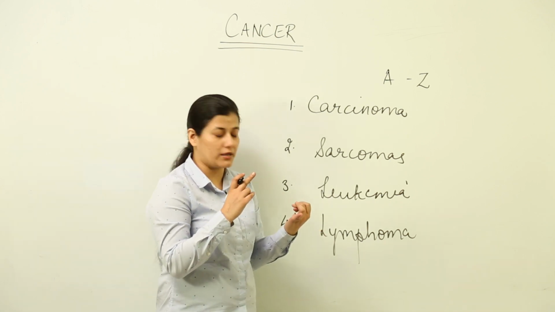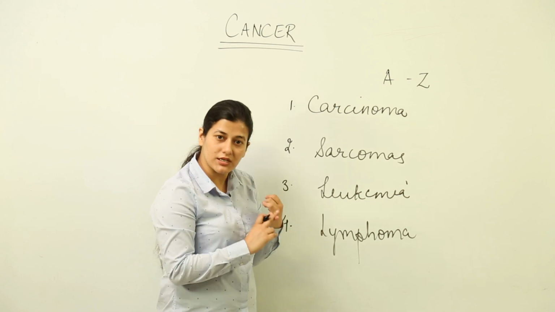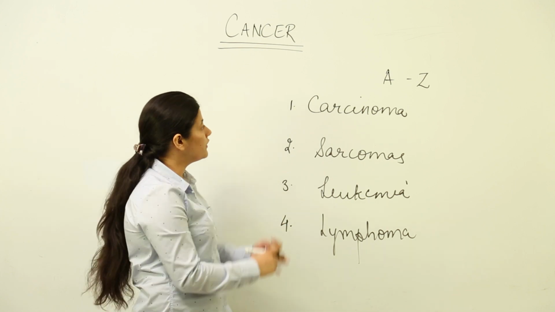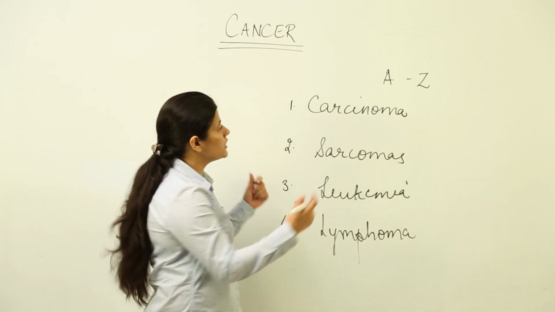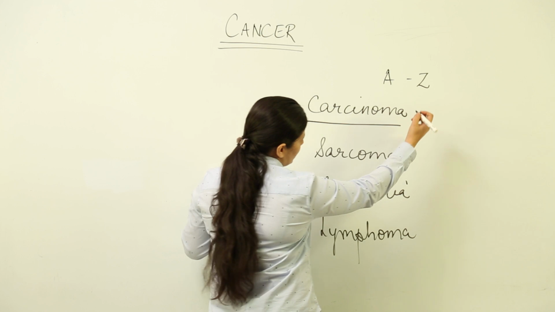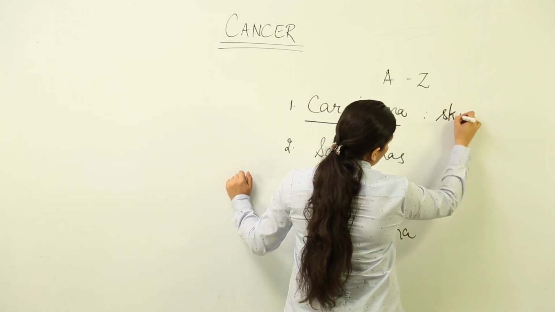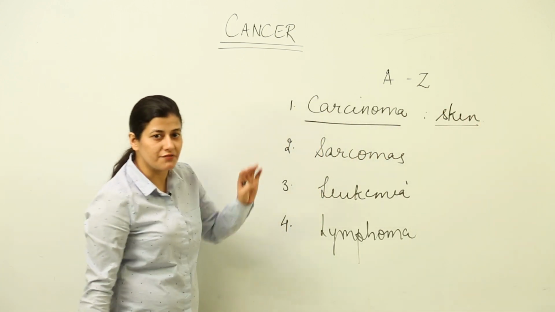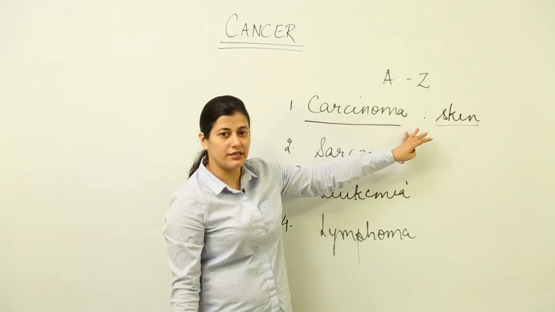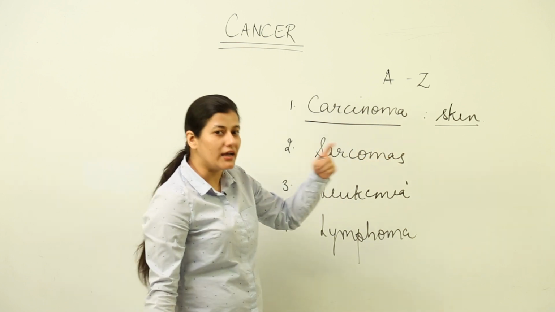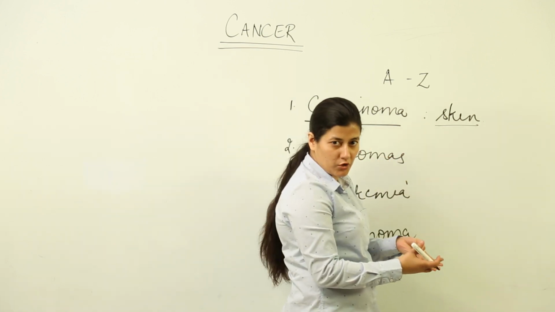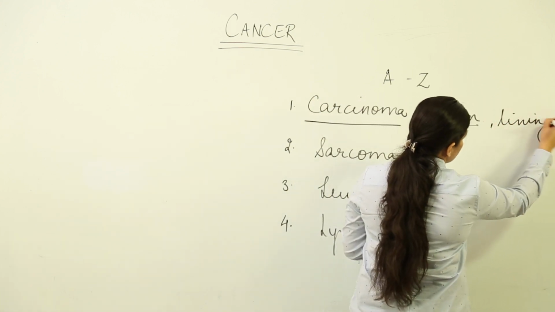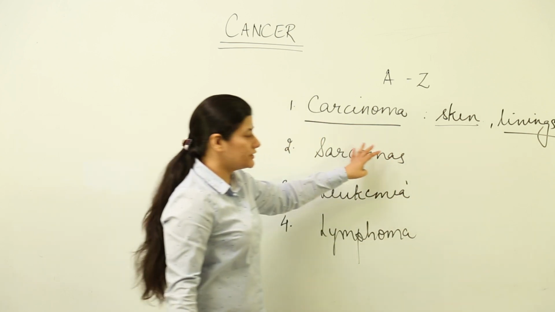Like you can have a cancer of pancreas, you can have cancer of intestine, you can have cancer of lungs, you can have cancer of throat, you can have cancer of brain, you can have cancer of bones, what not. So if we talk about carcinoma, these are the cancers of skin, okay. Usually, if the skin is infested with cancerous growth, it would be covered under carcinoma, and otherwise if we have to see in the internal body, in the visceral organs, the linings of the organ, if they become cancerous, they will be categorized under carcinomas.